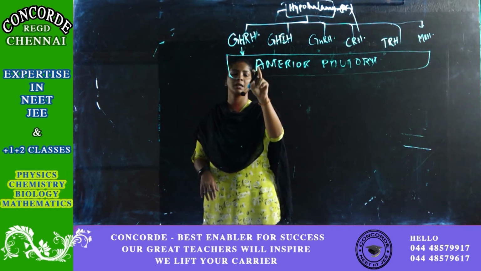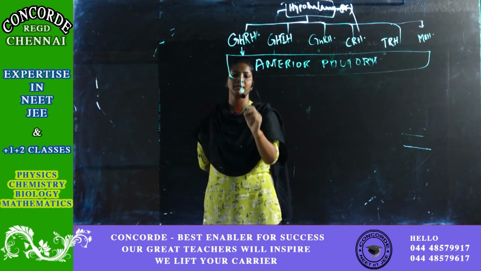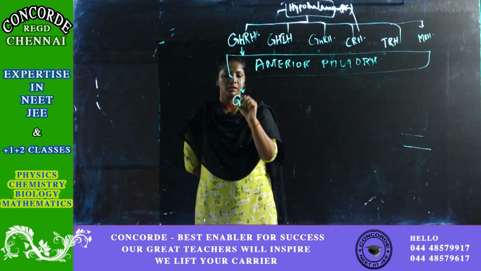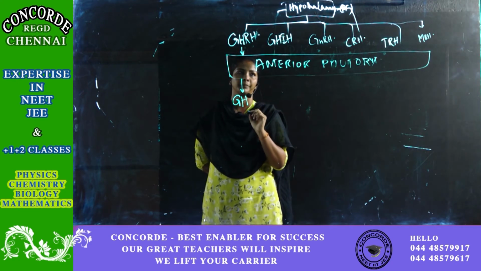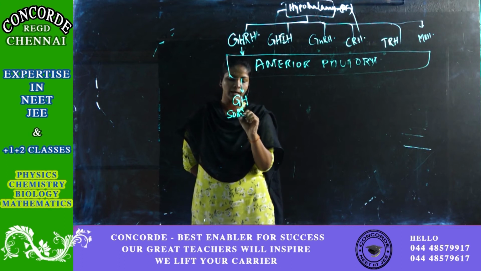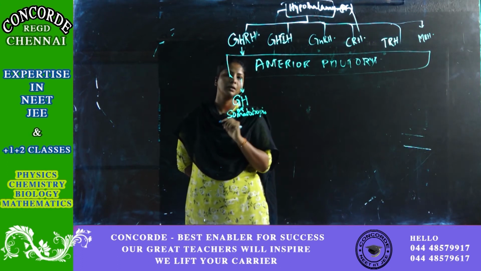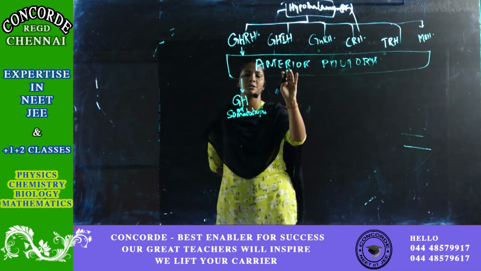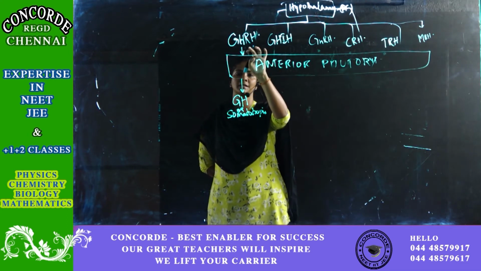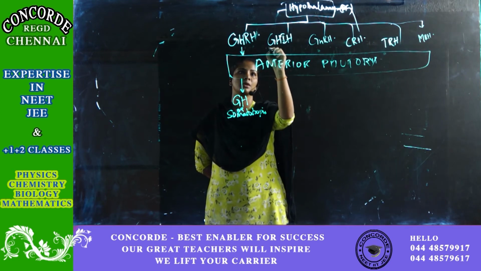When GHRH hits your anterior pituitary, then your anterior pituitary will release growth hormone or somatotropin. So your anterior pituitary will release growth hormone when GHRH hits. Growth hormone inhibiting hormone is called somatostatin.